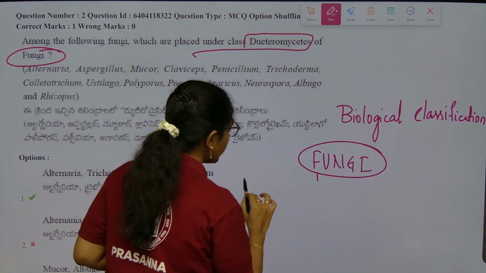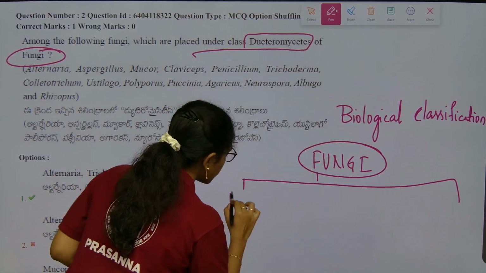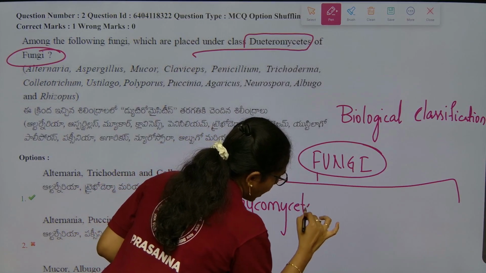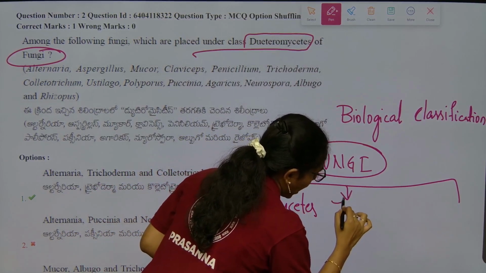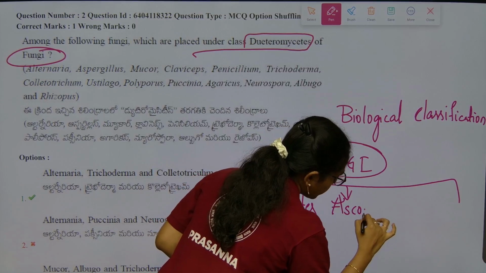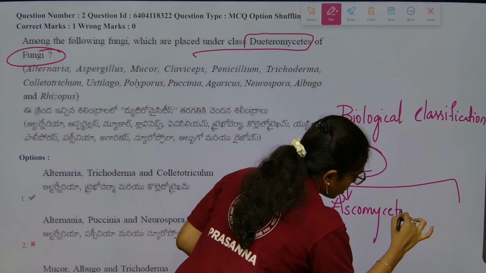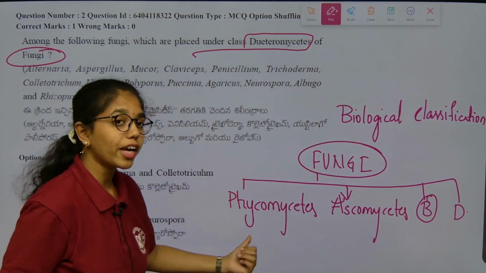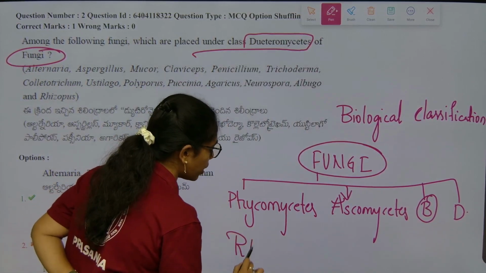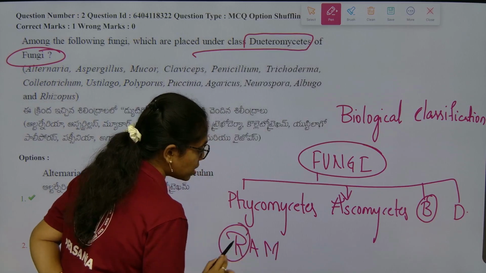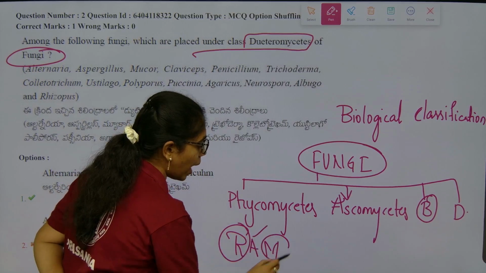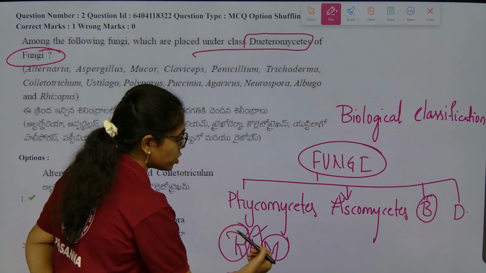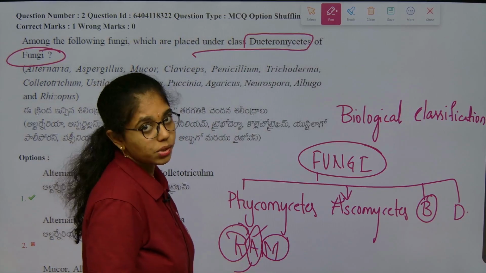We have 4, right? We have Phycomycetes, Ascomycetes, Basidiomycetes and Deuteromycetes. For Phycomycetes, to remember, the best mnemonic I gave is RAM, where R stands for Rhizopus, A for Albugo and M for Mucor. Albugo comes under Oomycetes; Rhizopus and Mucor come under Zygomycetes.